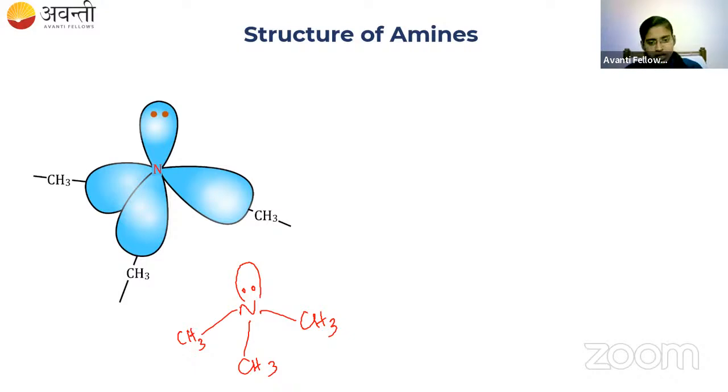Now coming to the hybridization of nitrogen. Can anyone tell me the hybridization of nitrogen? You might have studied hybridization in class 11, in the chemical bonding lesson. What is the hybridization of nitrogen here? Very good, Rohit. It is sp3. Very good, Parveen. So the nitrogen hybridization is sp3.